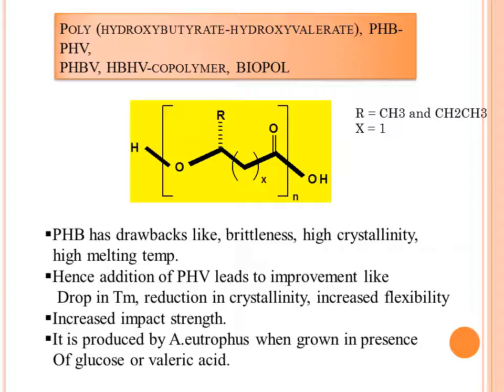Also its impact strength will increase if we add PHV. So the combination of both has better properties than the individual ones. This is produced by Alcaligenes eutrophus when it is grown in the presence of glucose or valeric acid.